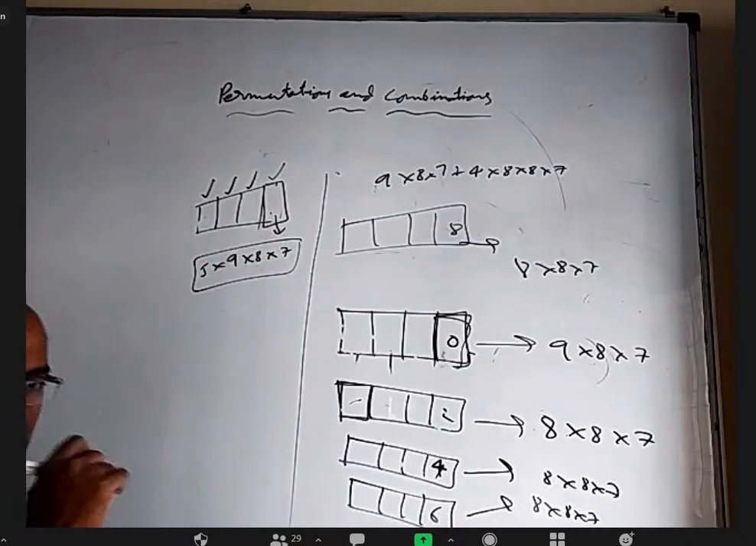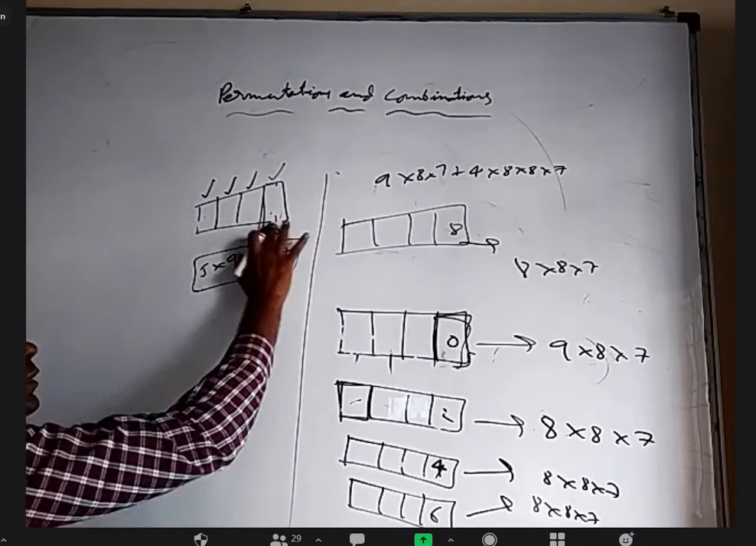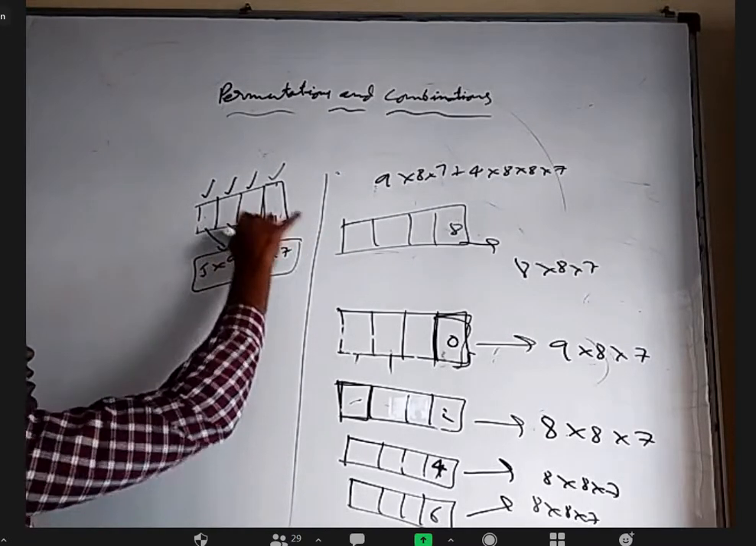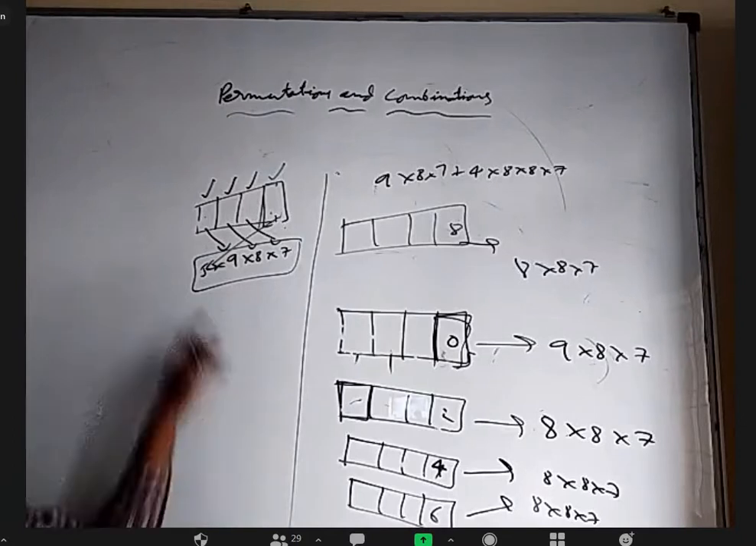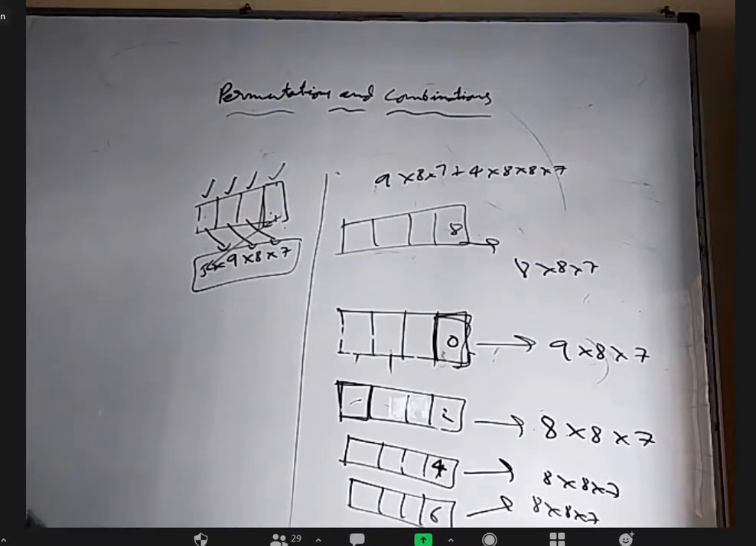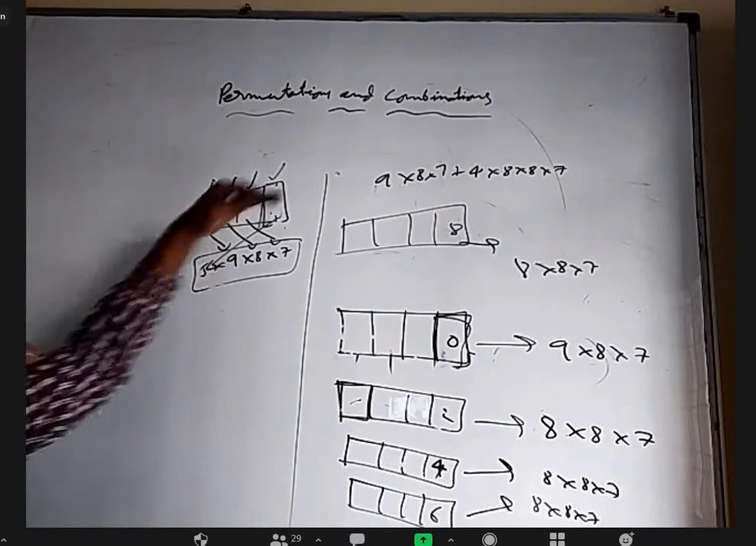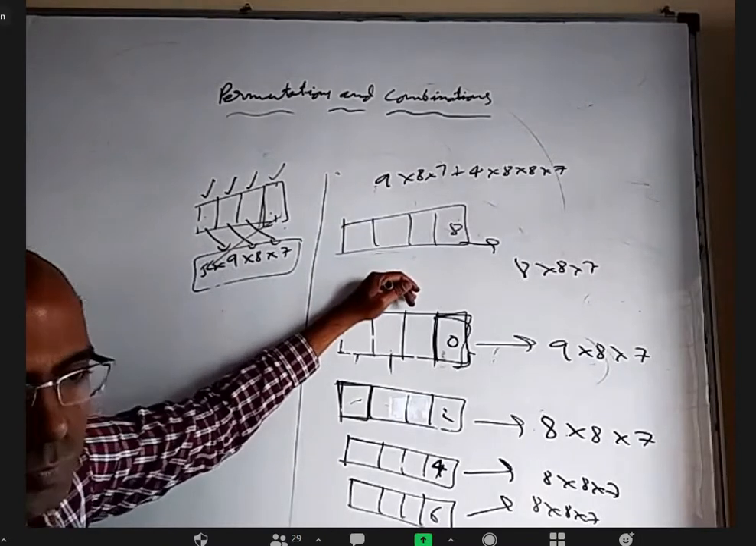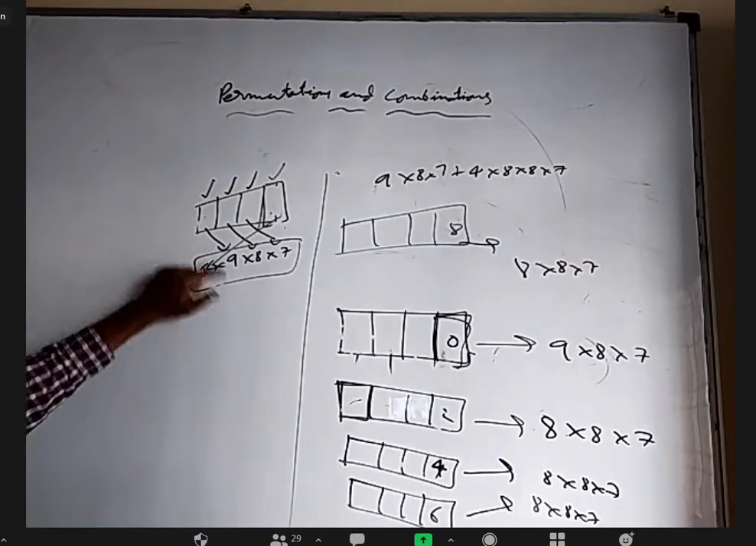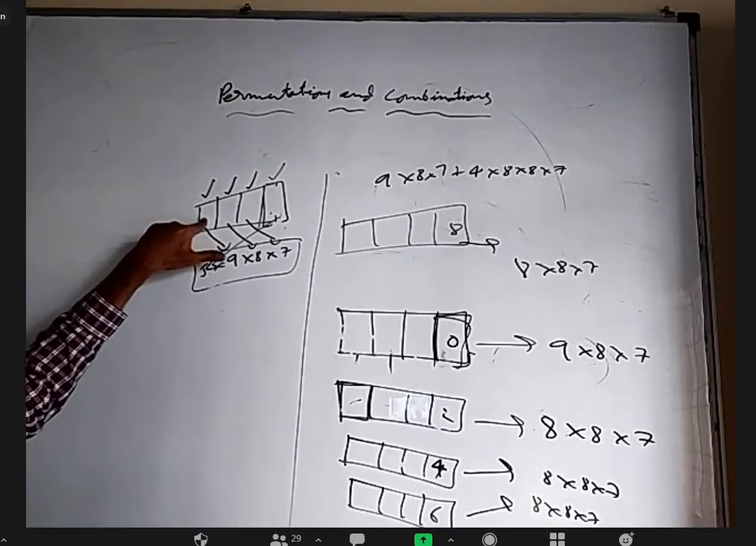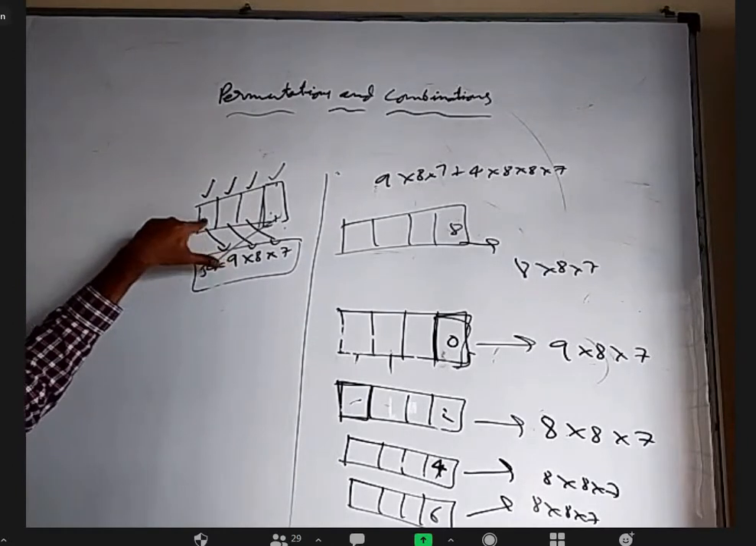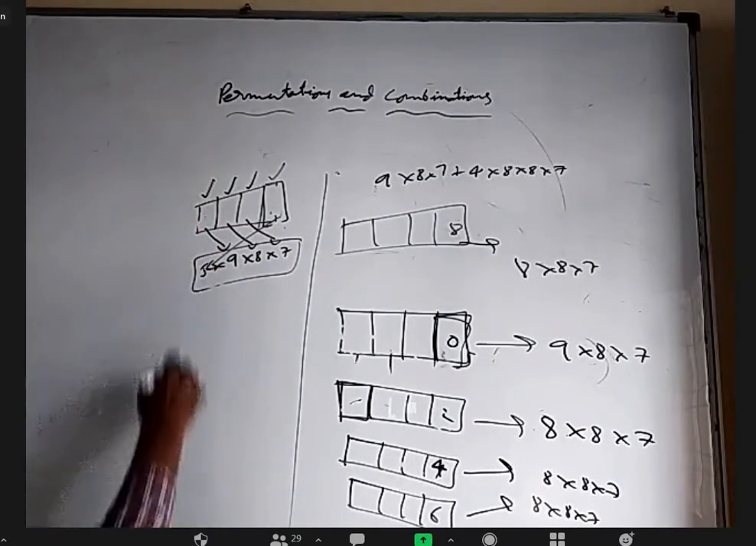Will all of you agree with this? Yes, sir. 9 for this, 8 for this, 7 for this, 5 for this, and starting is that. Now, this answer is not correct, because there are some numbers within this which start with 0, right? Yes, sir. Okay, so let us remove it.